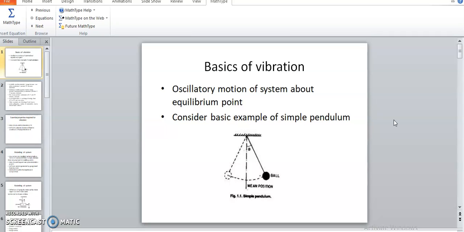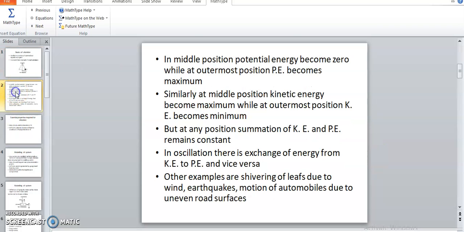Then there is an exchange between kinetic energy and potential energy. In the middle position, there is maximum kinetic energy, and potential energy is very low, or it may be zero.